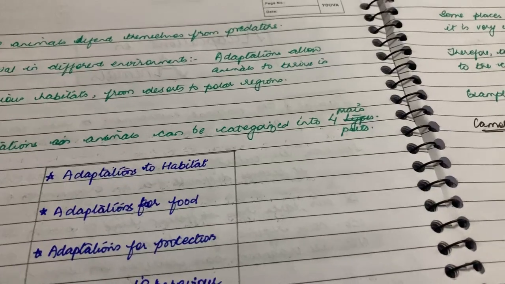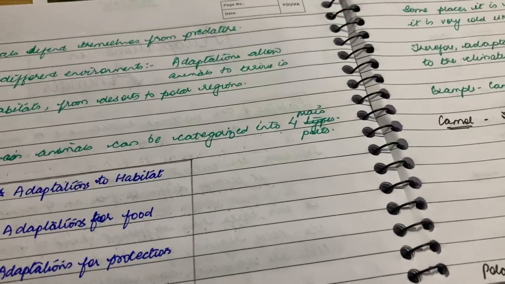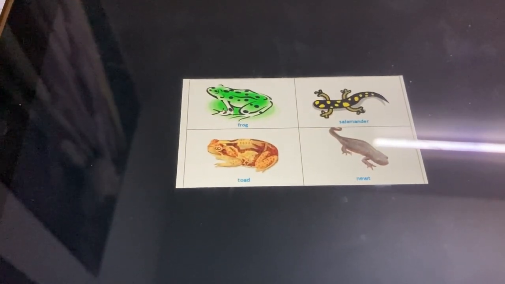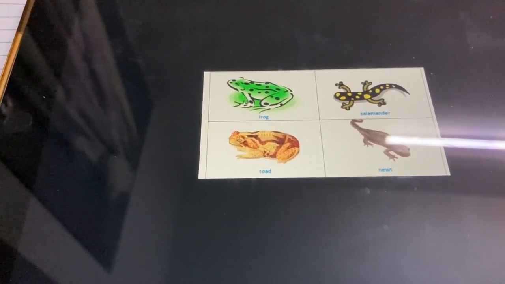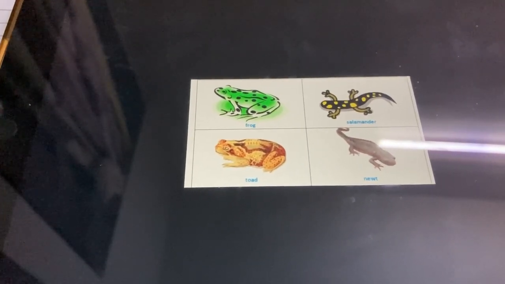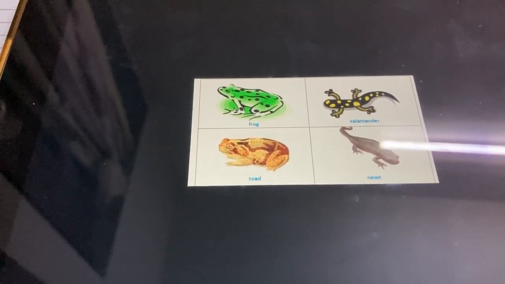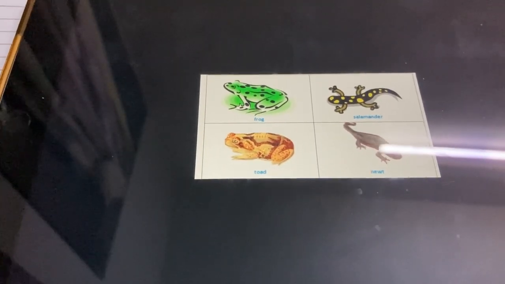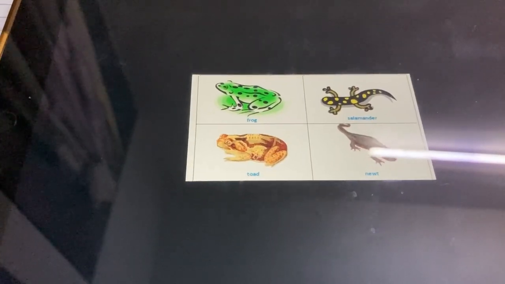Then what are amphibians? Amphibians are the animals that stay in both land and water. These are the pictures of amphibians. The word amphi is basically a Greek word. What does it mean? It means dual living. These animals start their life journey by staying in water, and then as they grow, they move and survive on land. These are called amphibians, the animals who live both on land and in water. Examples: a frog, toad, newt, and salamander.